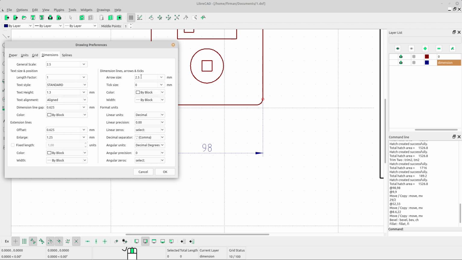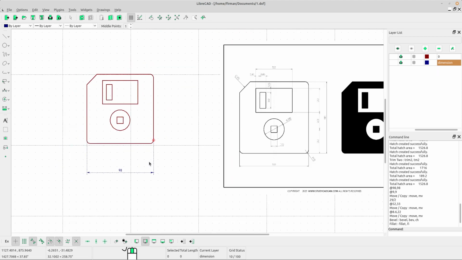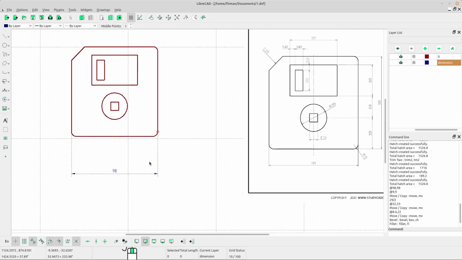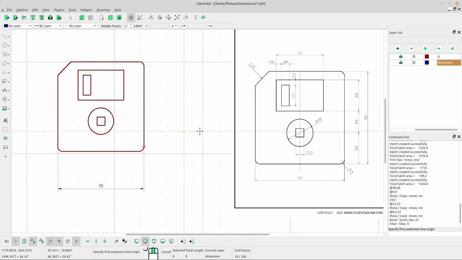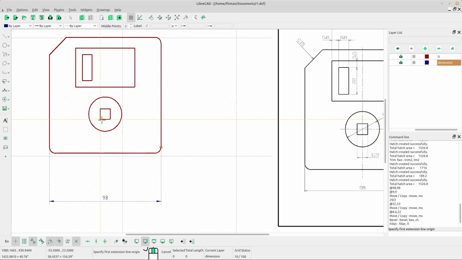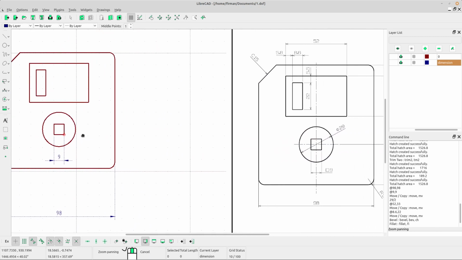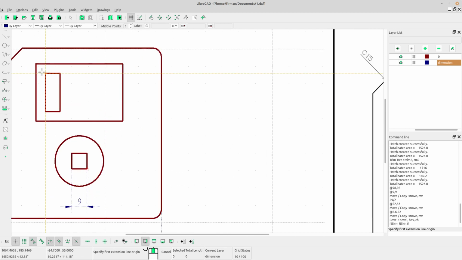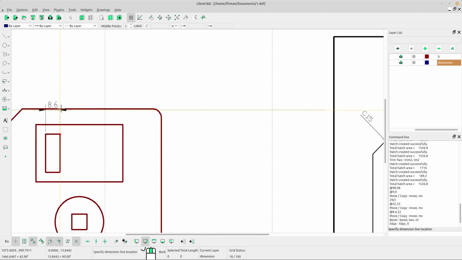Okay, and then change the arrow size to 1.5. Click OK. Yeah, I think it is okay. Next, for the horizontal, we got the horizontal for this rectangle. Next, horizontal, still horizontal.